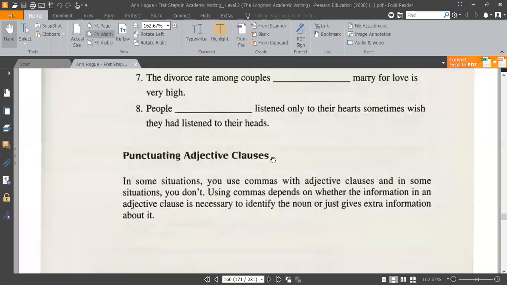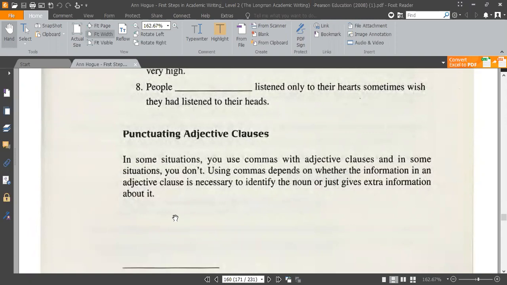Now you have a clear idea what an adjective clause is. An adjective clause is like an adjective that describes nouns: who, that, which. Now, how do we punctuate them? Most people bring a comma within their sentence, and most people don't bring a comma in their adjective clause sentence. So it depends. Okay, it depends.